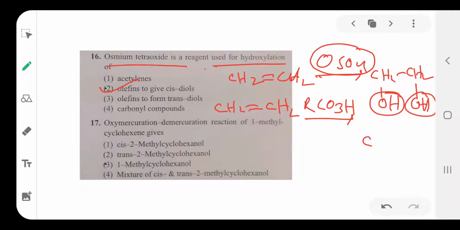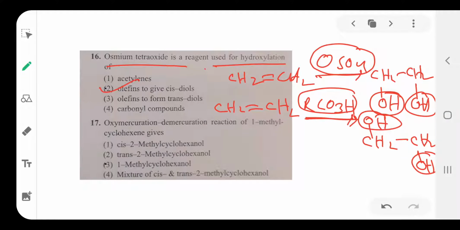So at that time CH2, one side OH, opposite side also OH. This is trans addition, that is in the presence of paracids. Osmium tetroxide is a cis addition of OH group to the alkene. So option is olefin to give diol, cis diols. So option is 2.